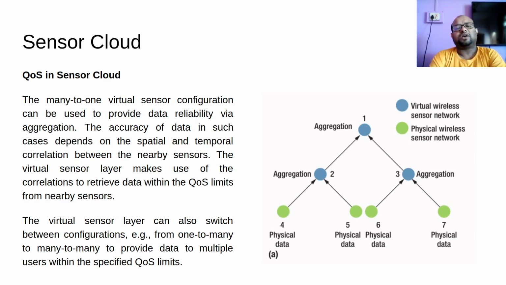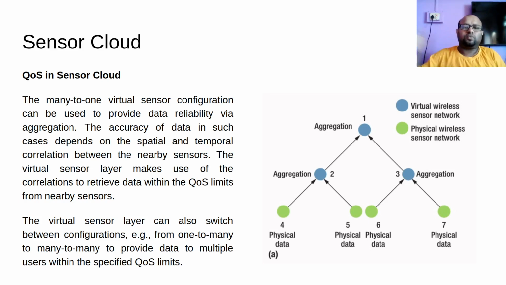In order to verify whether the temperature at Gormur that I am getting from this sensor is correct, I may choose to use a sensor at Lahoti. So there is a high level of spatial correlation. Spatial means in space, area, location, correlation, between my sensor at Gormur and my sensor at Lahoti.